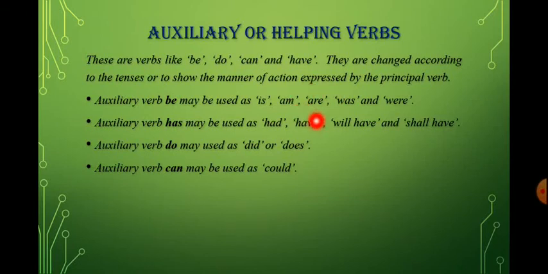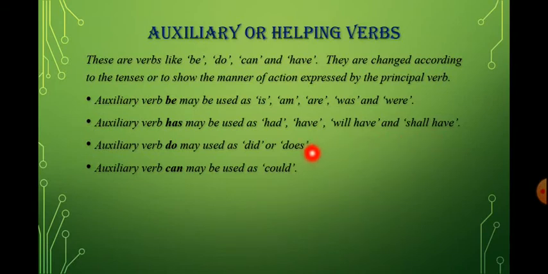I am a good dancer. So here I am talking about myself, that is singular. With I we use the helping verb am, and was and were are the past tense of is and are. For the auxiliary verb has, we normally use had and have, or with the future tense we can use will have or shall have.